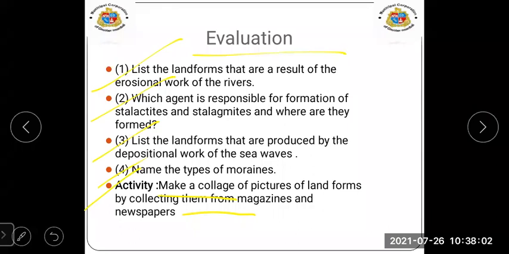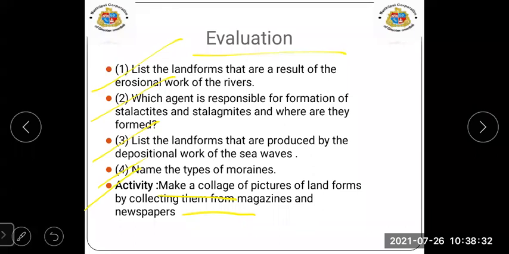Take the actual images from any magazine or newspaper and make a collage in your notebook. Below each landform, write which landform it is and due to which erosion it has been formed, for better understanding. You will stick them, and please note that point.